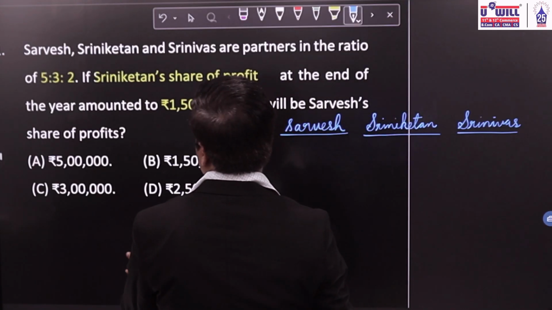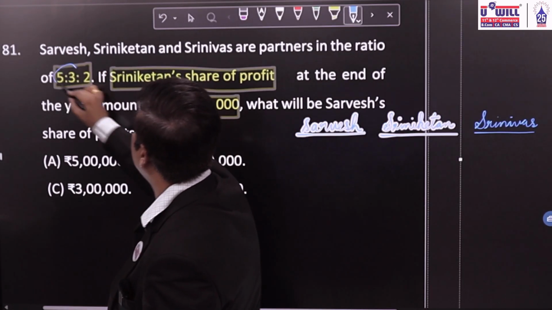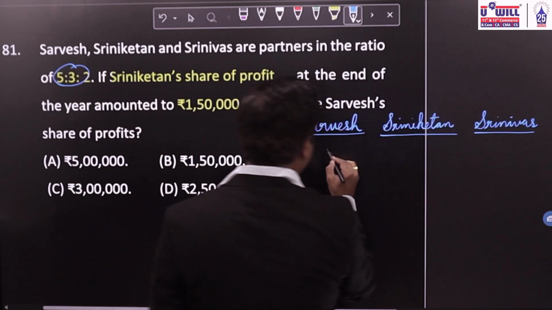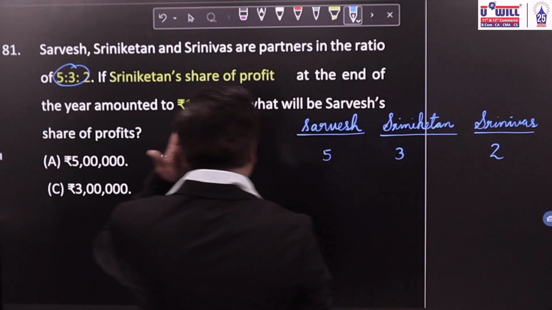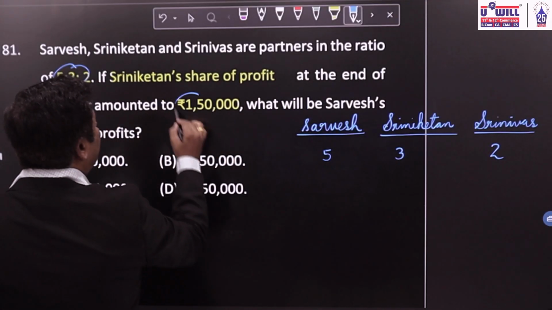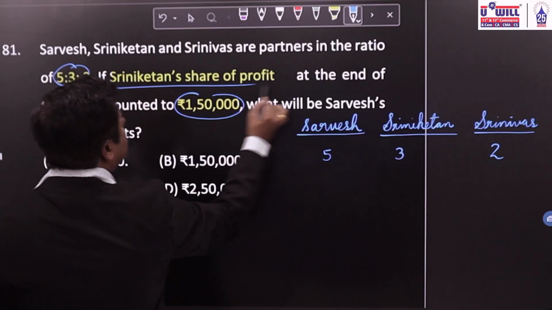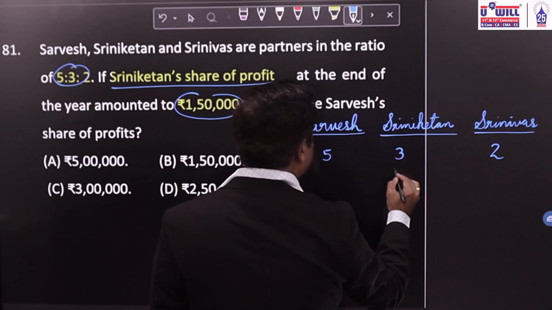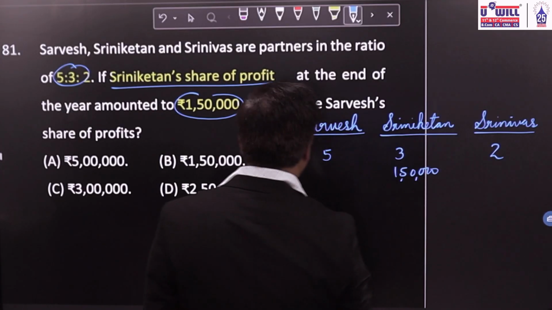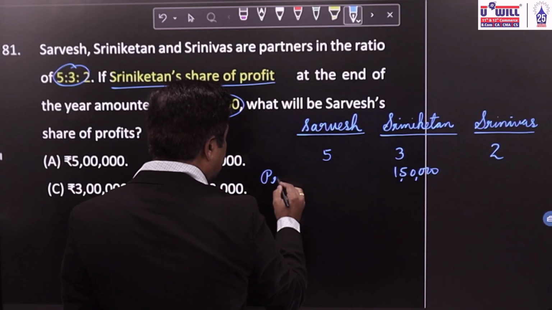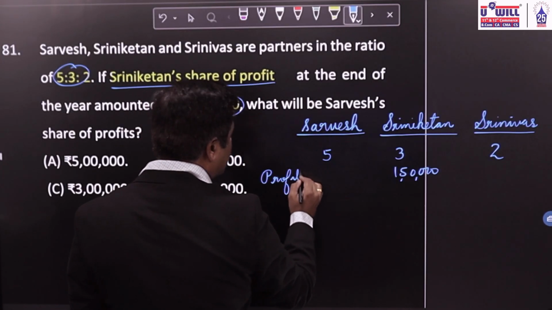What is their profit sharing ratio? 5:3:2. Now, what is this 1,50,000? It is Sri Niketan's share of profit. Sri Niketan's share of profit is 1,50,000.